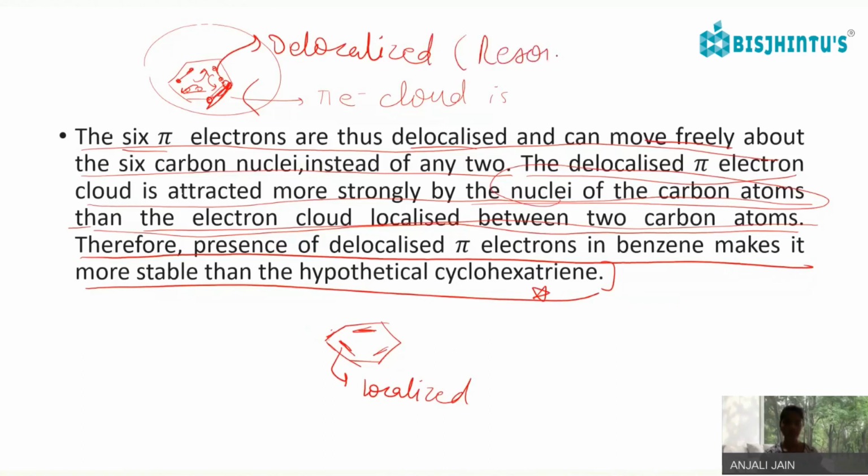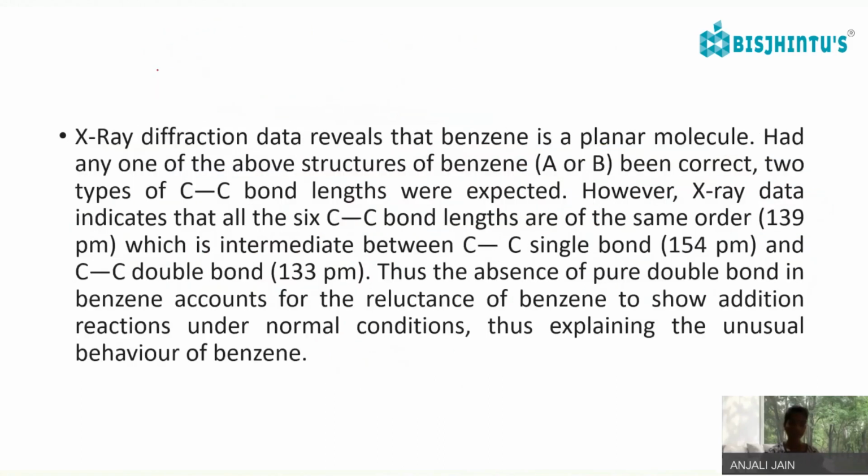They are in resonance, and they can move freely. X-ray diffraction data has revealed that benzene is a planar molecule, having sp2 hybridization. Had any one of the above structures of benzene, A or B, been correct, two types of C-C bond length were expected. However, X-ray data indicate that all the 6 carbon bond lengths are of the same order.